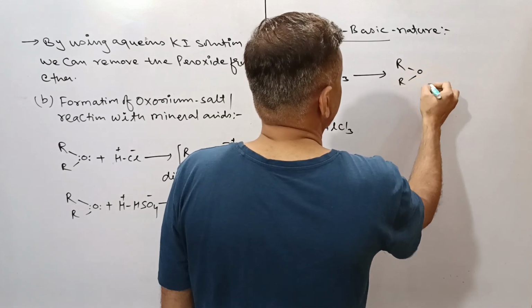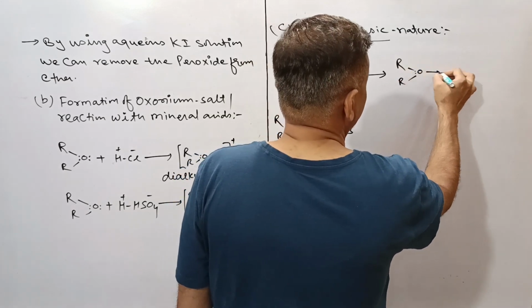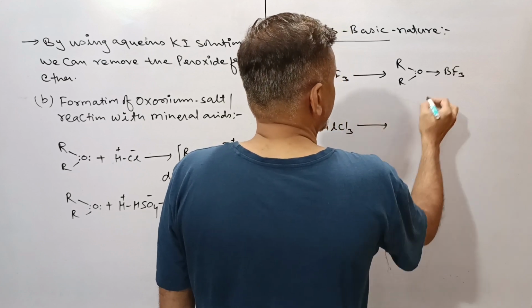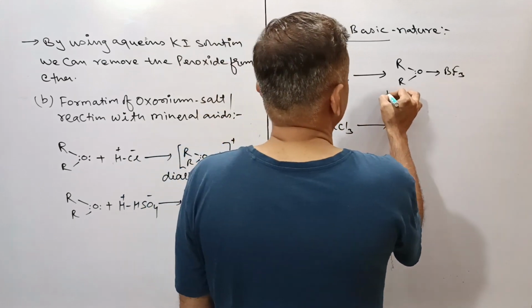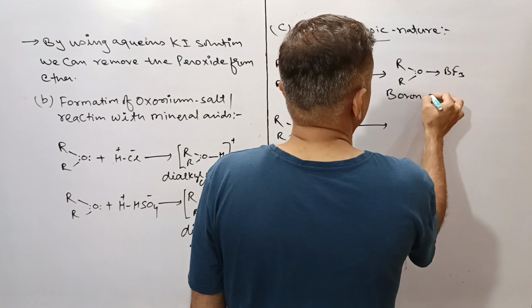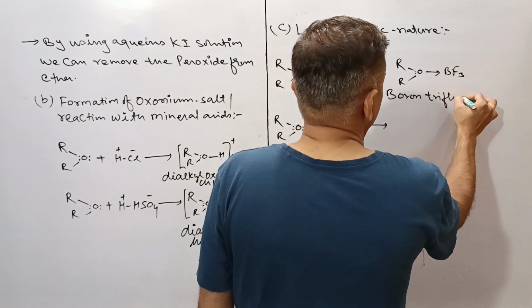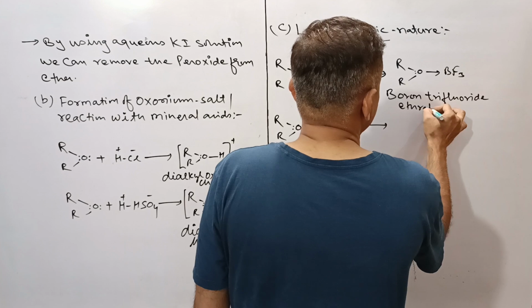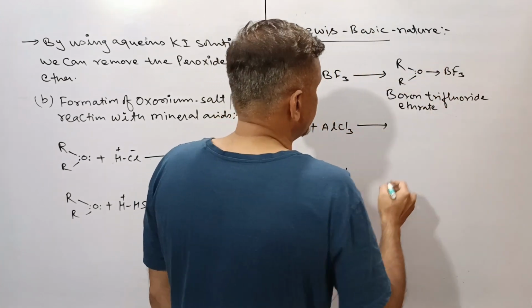ROR donates one of the lone pair like this in the form of a coordinate bond. Boron trifluoride etherate. We'll discuss here one of the important questions also.